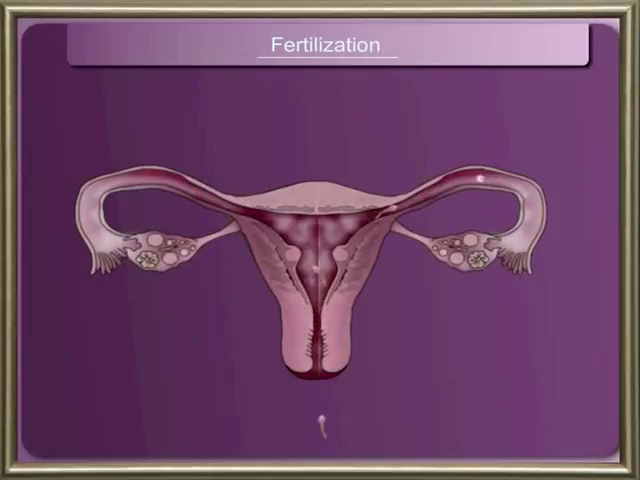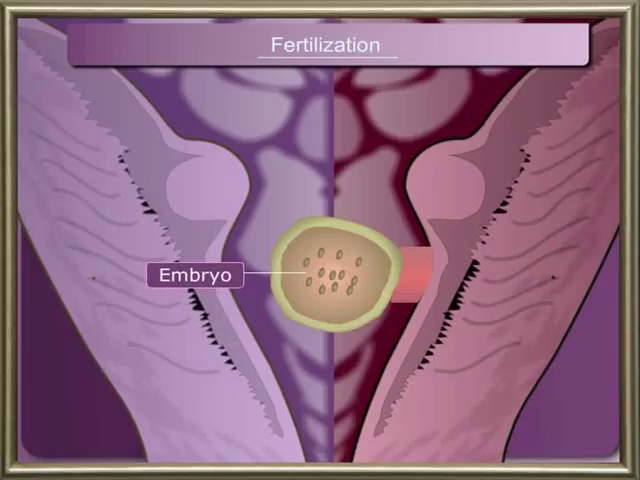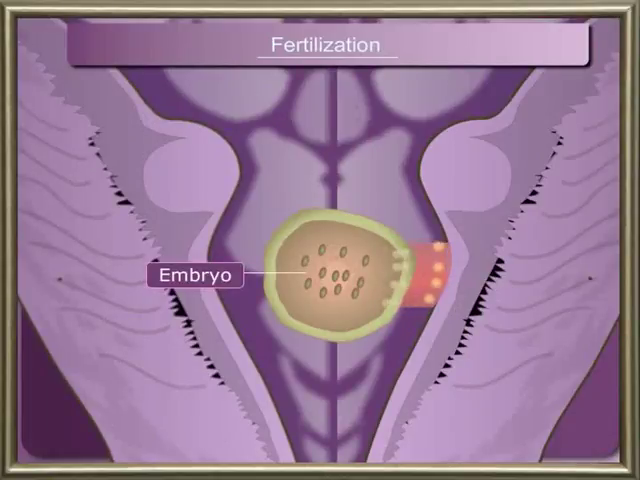Sperms discharged from the male move into the uterus and fertilize the ova in the uterus. The egg develops into an embryo in the uterus. A vascular connection develops between the wall of the uterus and the embryo. This is called placenta. Through the placenta, the embryo gets its nourishment from the mother.